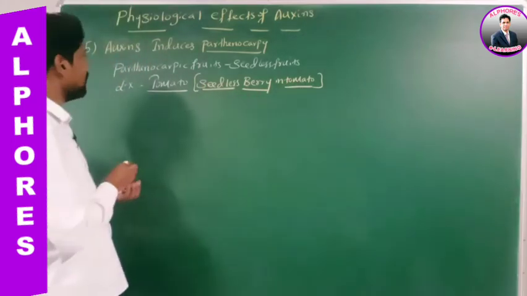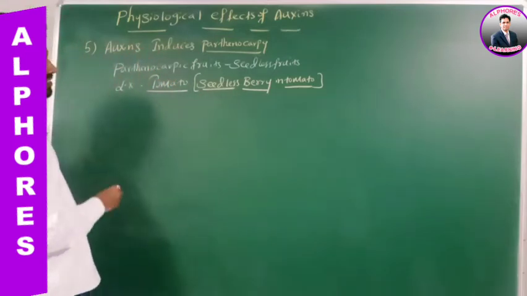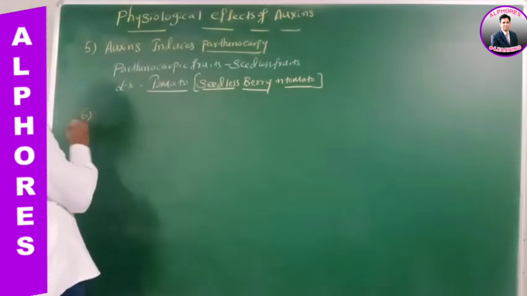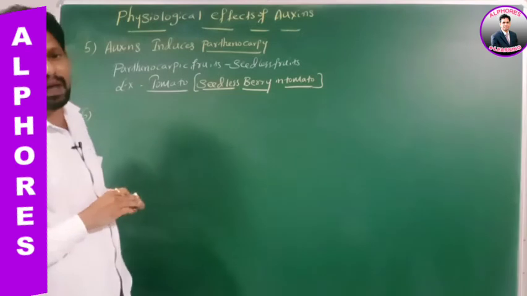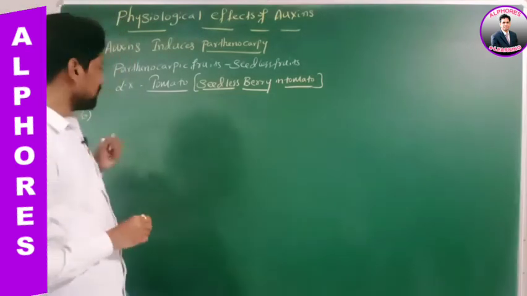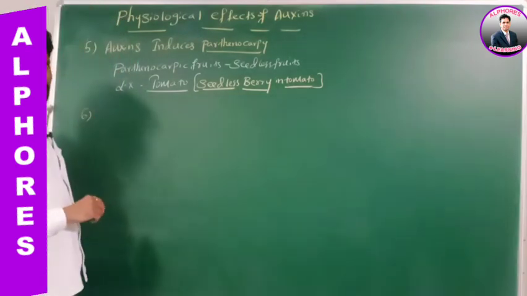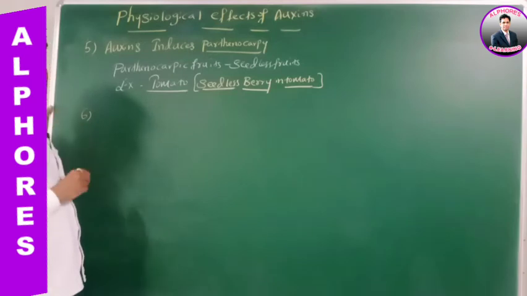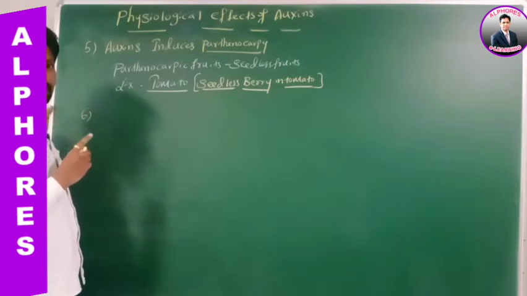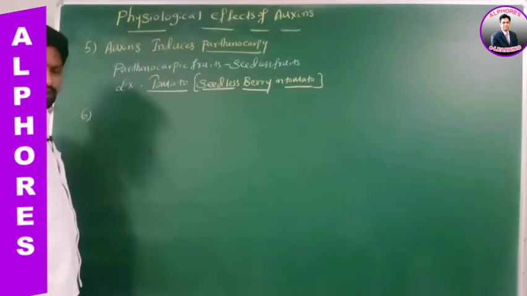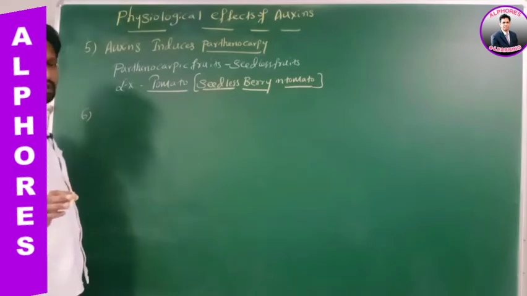Auxins. Is it okay? Therefore, auxins induce parthenocarpy. Right? Next, auxins control xylem differentiation. It also promotes cell division in cambium.